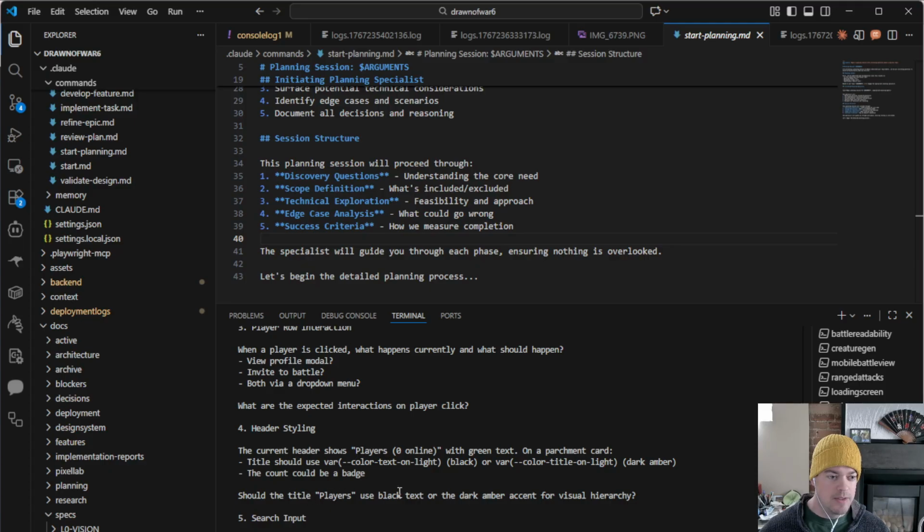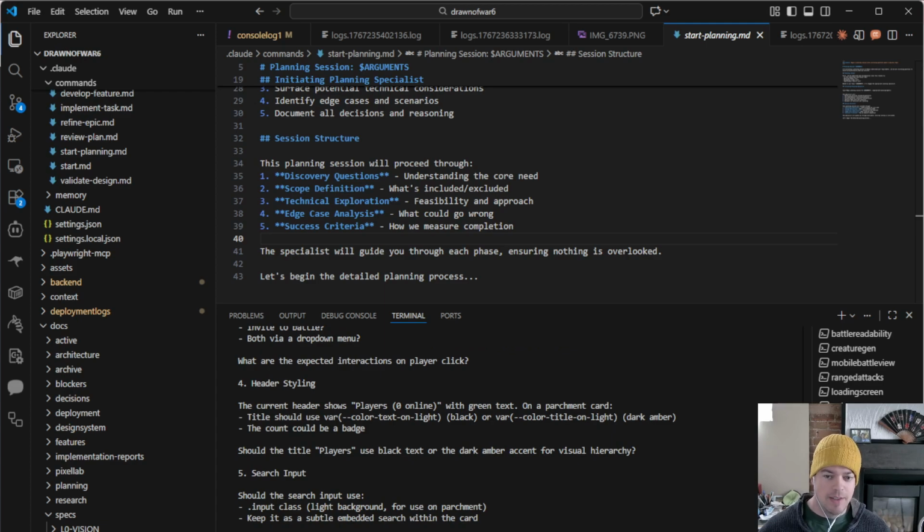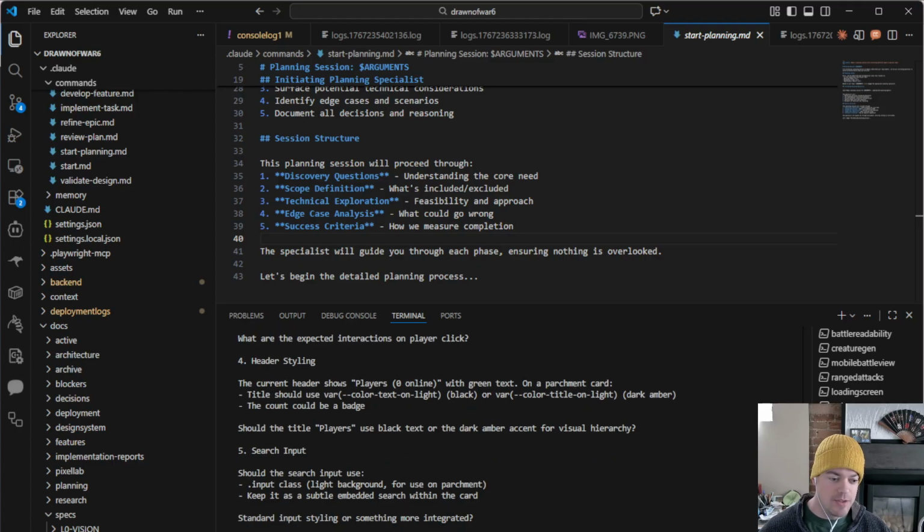Should the title players use black text or dark amber? Black text. And search input. Let's do subtle, and then show more. Make a call. I don't care about that right now. Eventually I will, but I kind of just want to see it to understand what's going on.